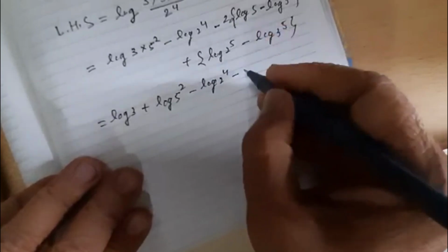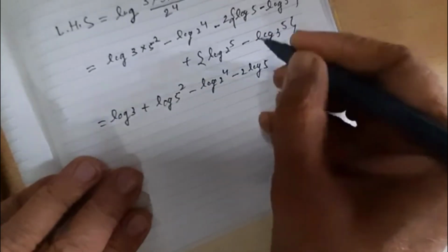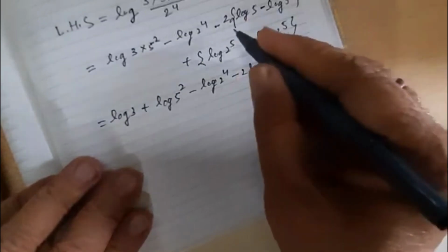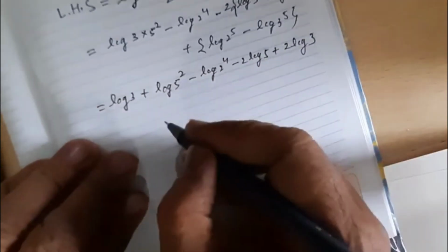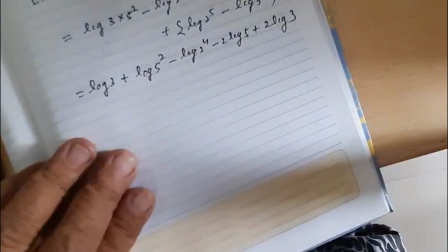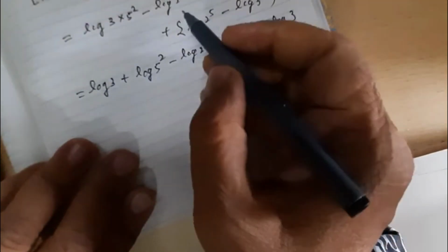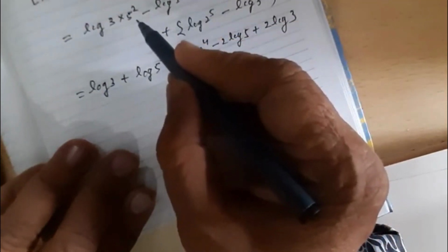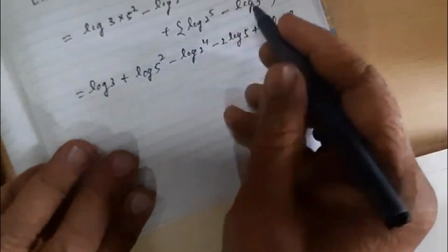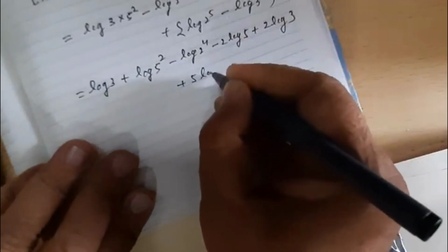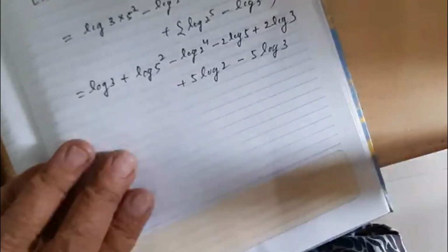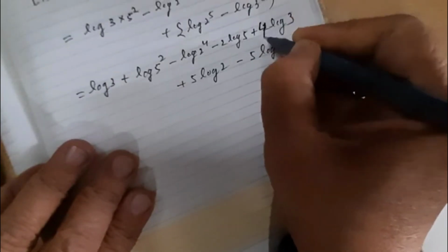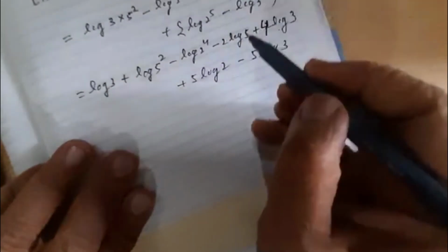Here 2 log 5, minus and minus become plus 2 log 3, and 2 log 3. This one we can write 5 log 2 and this is 5 log 3. Here 3 to the power 2 multiplied by 2 becomes 4, and 2 multiplied by 2 power 2.